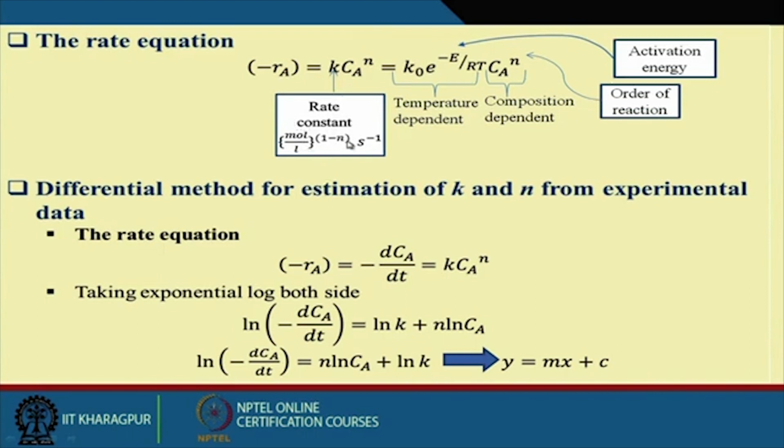The unit of k depends on the order of reaction. As the order of reaction changes, the unit also changes. For example, if it is a zero order reaction, then the unit is moles per liter per second. If it is a first order reaction, then the unit will be second inverse. If the order of reaction is 2, then it will be the mole per liter inverse into second inverse. So you know that the unit of k depends on the order of reaction. This is very important.